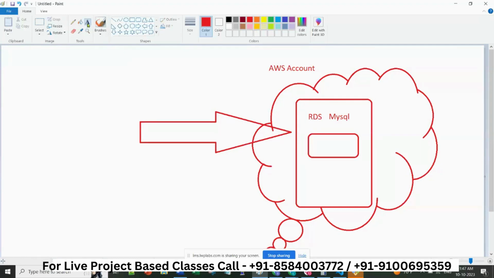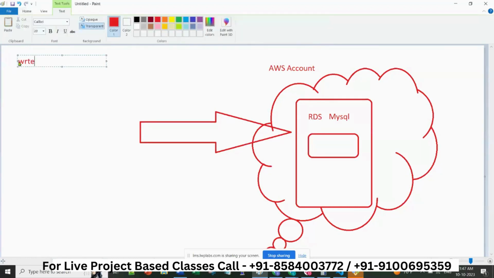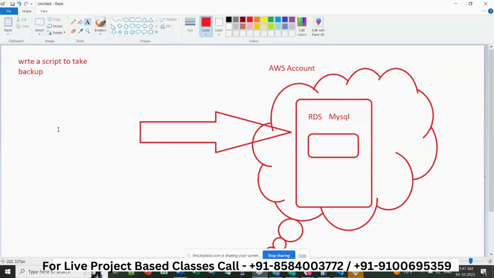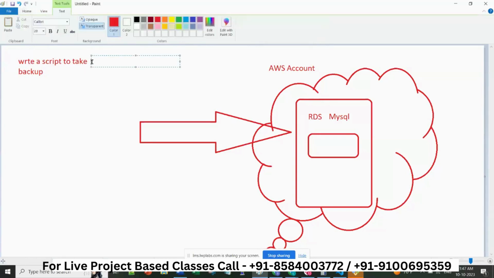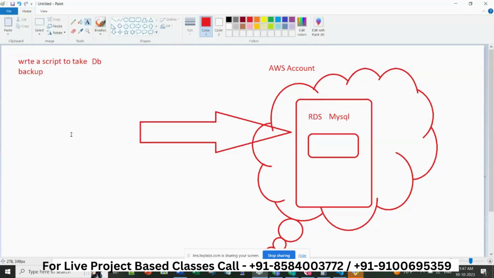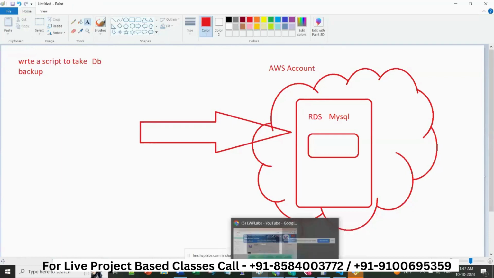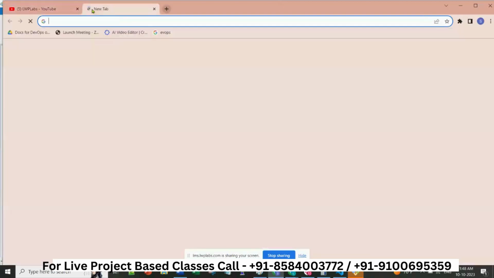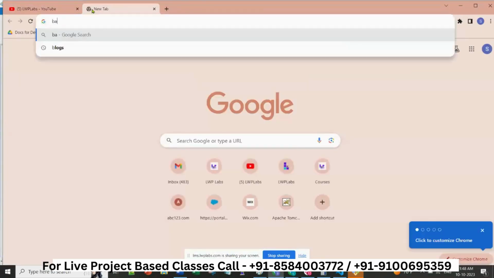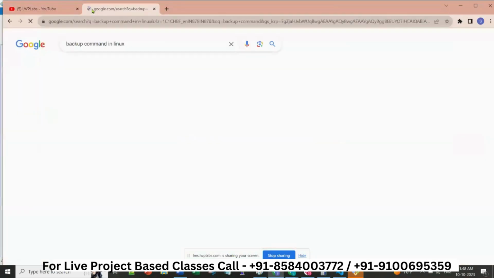So write a script to take a database backup, simple. How to take a database backup? Simple. You go to Google and search MySQL backup command in Linux.